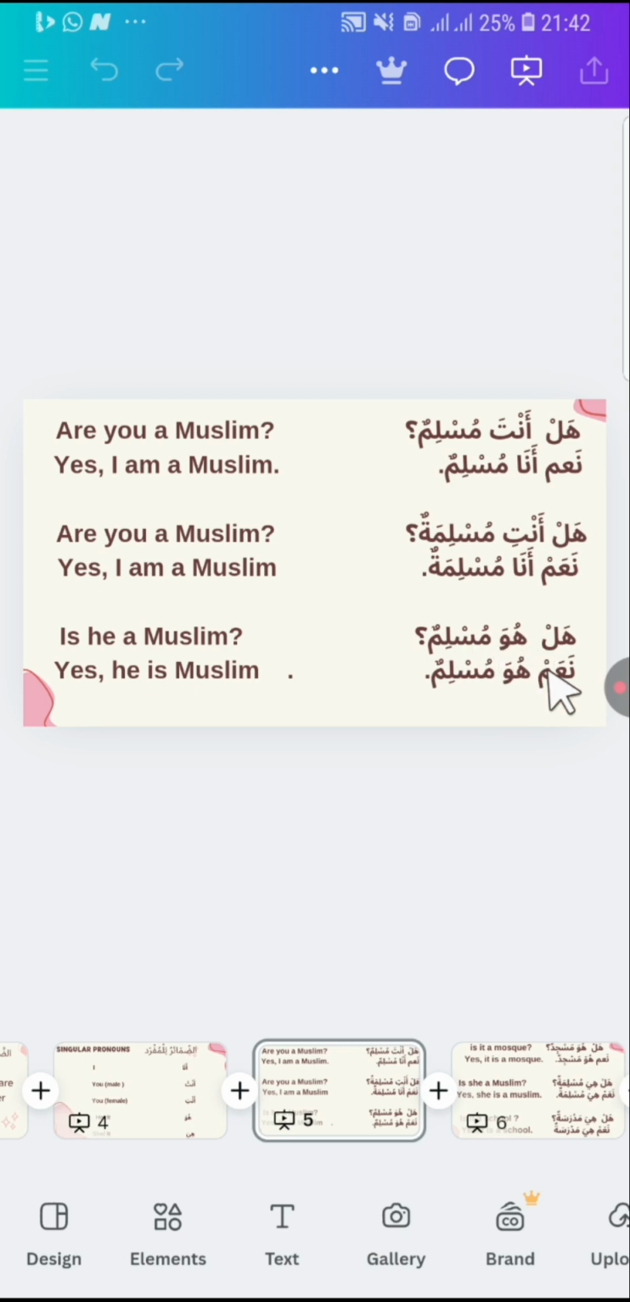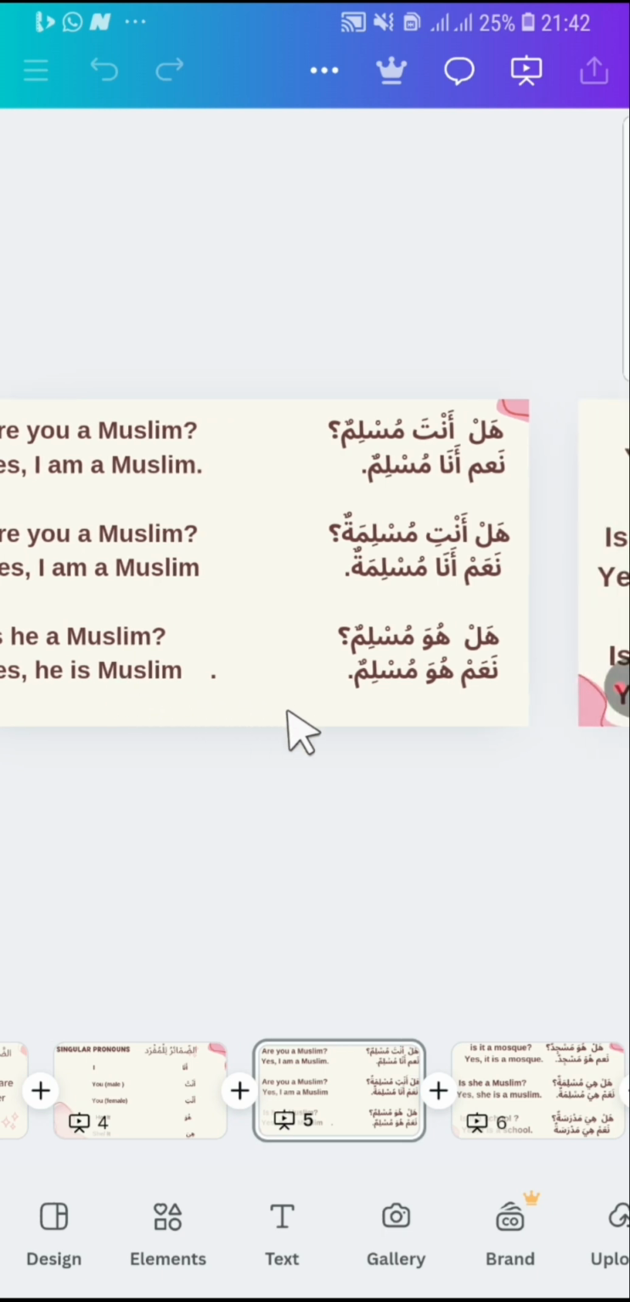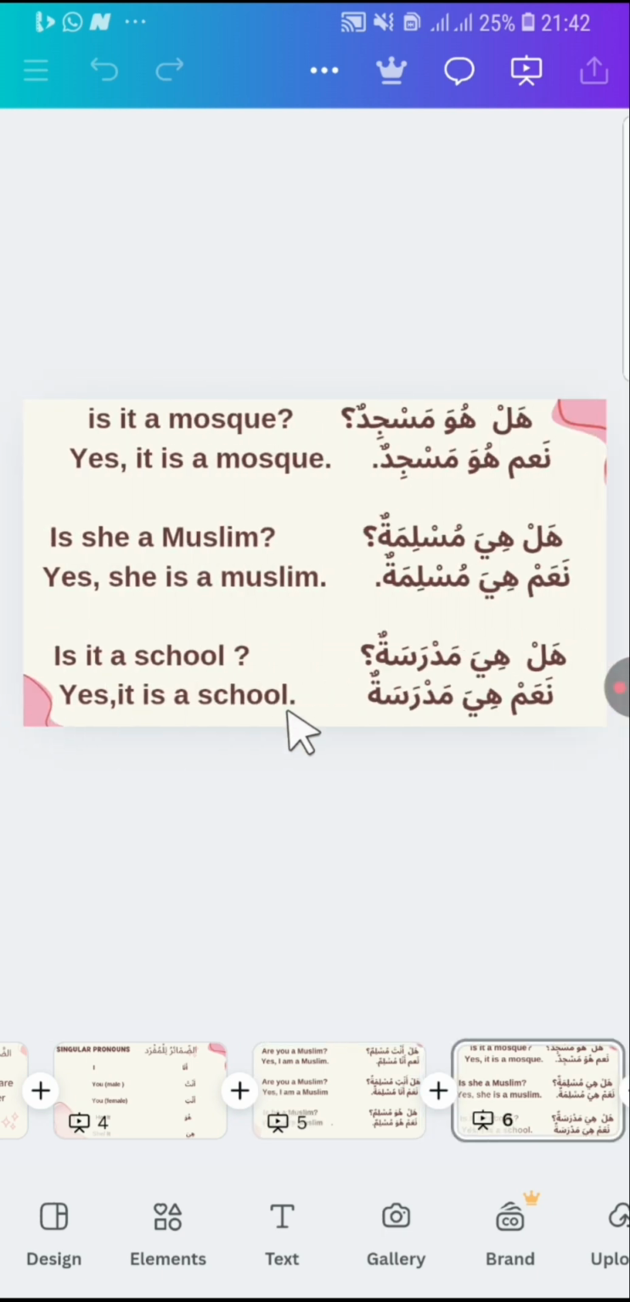Another example: hal huwa masjidun? Is it a mosque? Masjidun is a masculine noun, because it doesn't have any indication of feminine, so it's considered to be masculine. Therefore, we use huwa. Hal huwa masjidun? Is it a mosque? Na'am, huwa masjidun. Yes, it is a mosque.